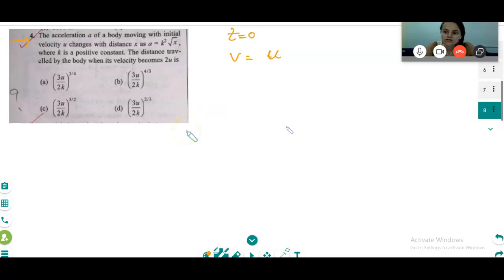And u changes with the distance x, means velocity depends on x. And the formula they have given is a is equal to k square root x.